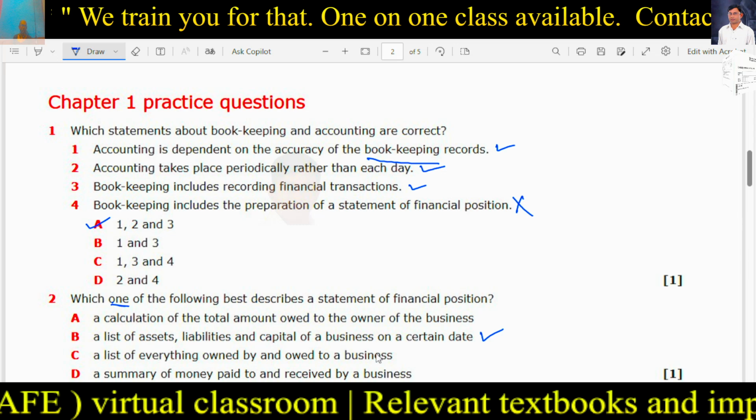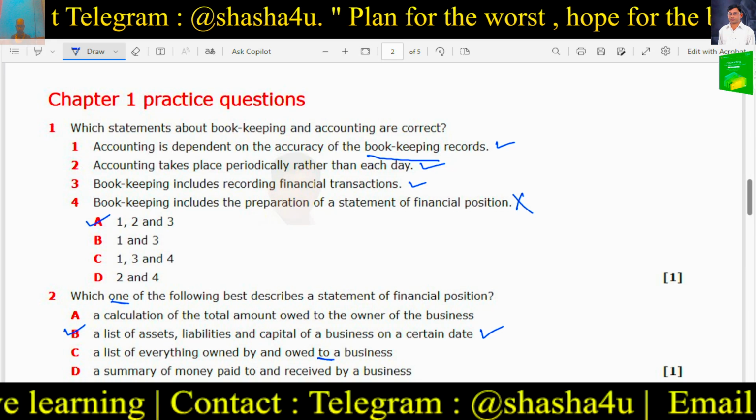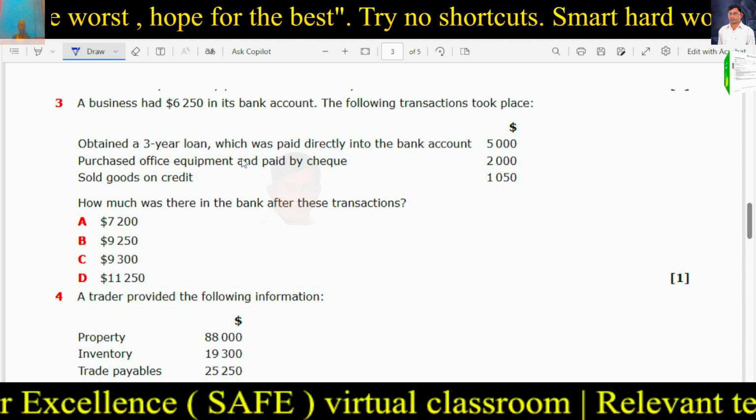Okay, so next. A business has 6,250 in its bank account. The following transactions took place. Obtain a 3-year loan of 5,000 which was paid directly into the bank. Purchased office equipment and paid by check 2,000. Sold goods on credit 1,050. How much was there in the bank after these transactions? So basically you need to calculate the bank balance.